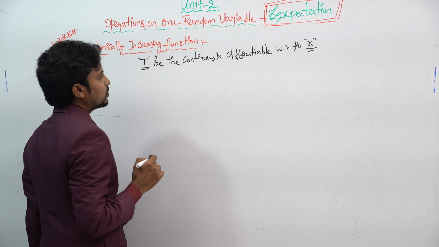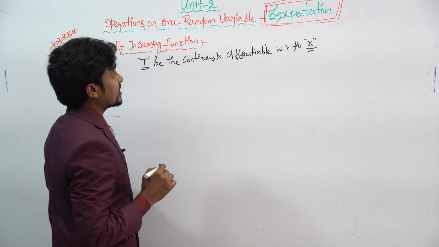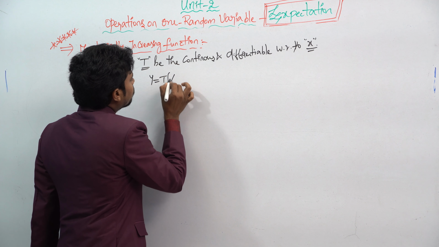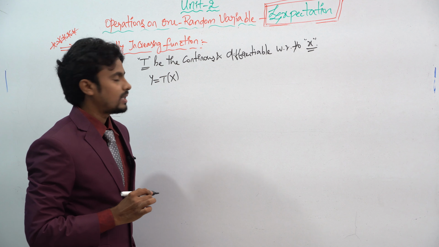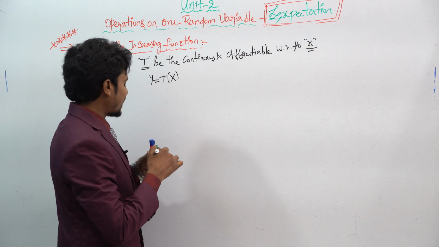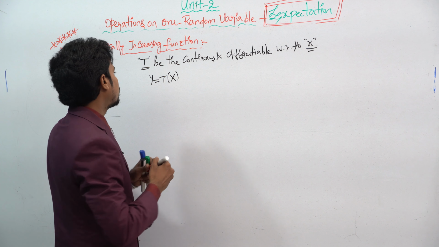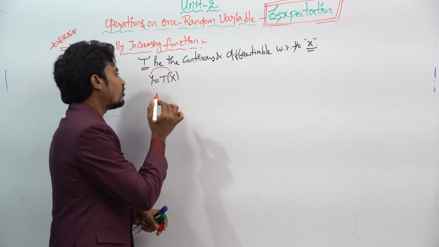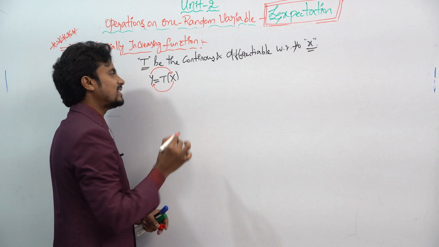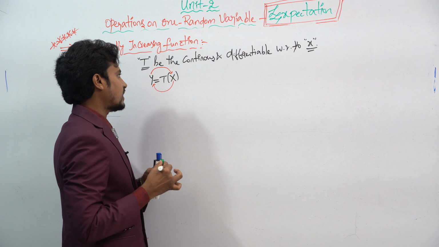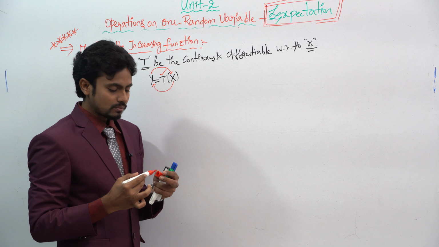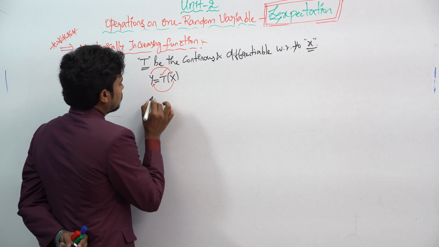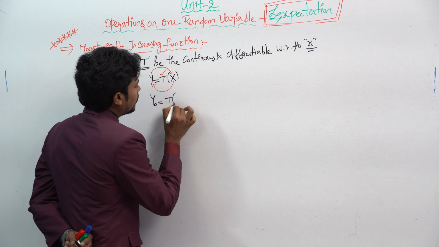You know the formula for the transformation of a random variable: y is equal to T of x, right? Here, if you want to change one random variable to another random variable, that means changing y in terms of x, that is possible. If you want to change x in terms of y, that is also possible by means of the function capital T.